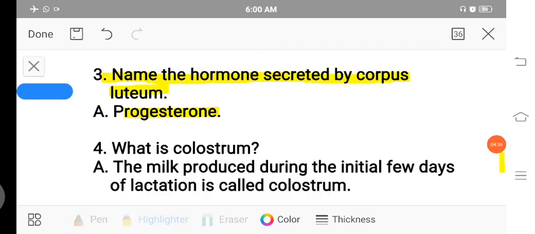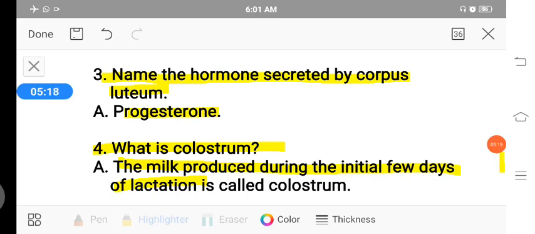Okay, the fourth question is, what is colostrum? The milk produced during the initial few days of lactation is called colostrum. When a mother gives birth to the young one, the mother's breast produces milk, which is called lactation. In the initial few days the milk produced is called colostrum.